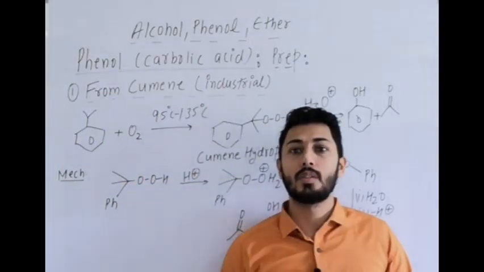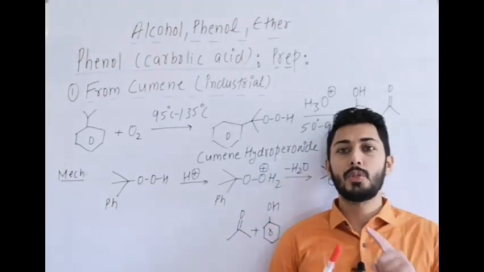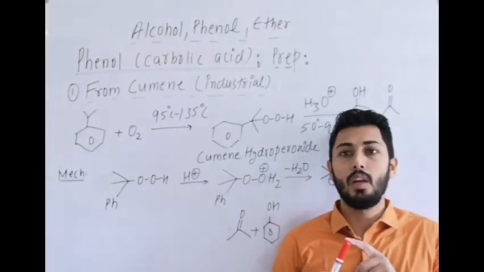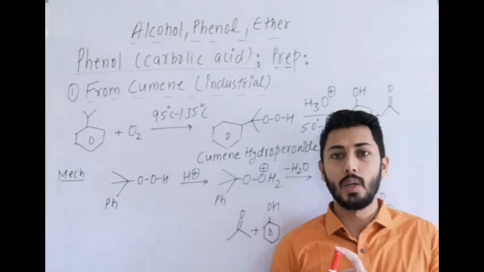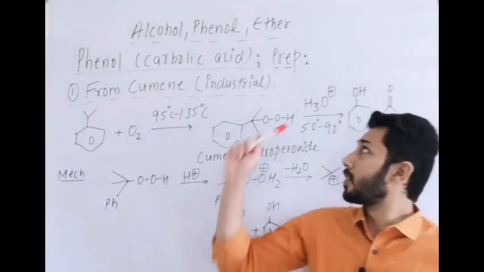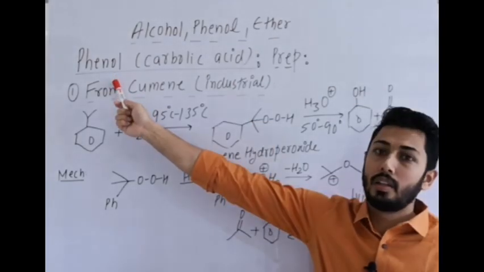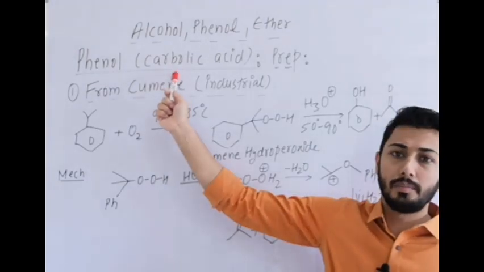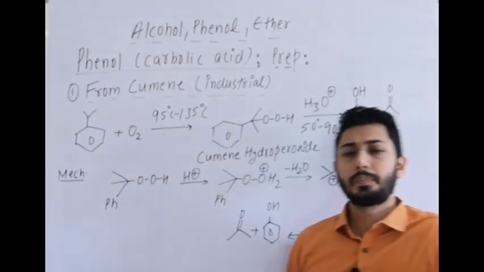Our next topic is phenol, after alcohol, in which we have covered preparation of alcohol as well as chemical reactions of alcohol. In phenol, firstly, preparation. Phenol is also known as carbolic acid because it can release H plus.